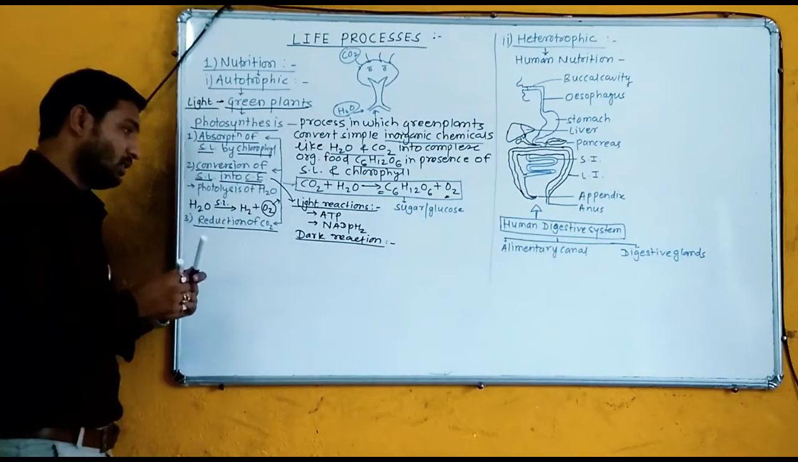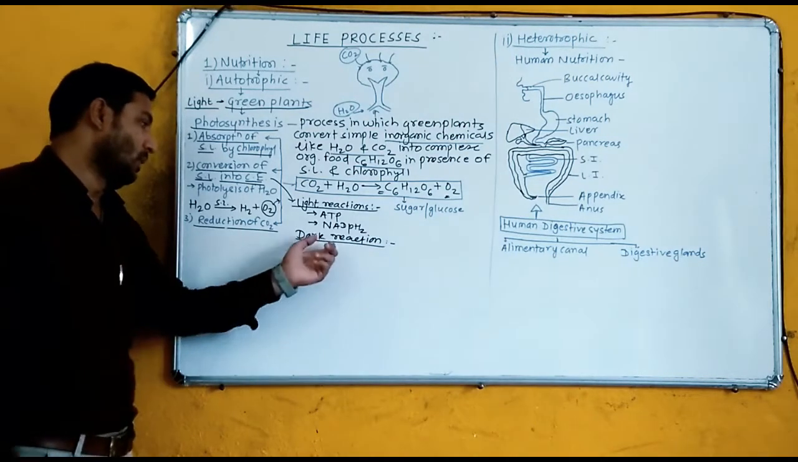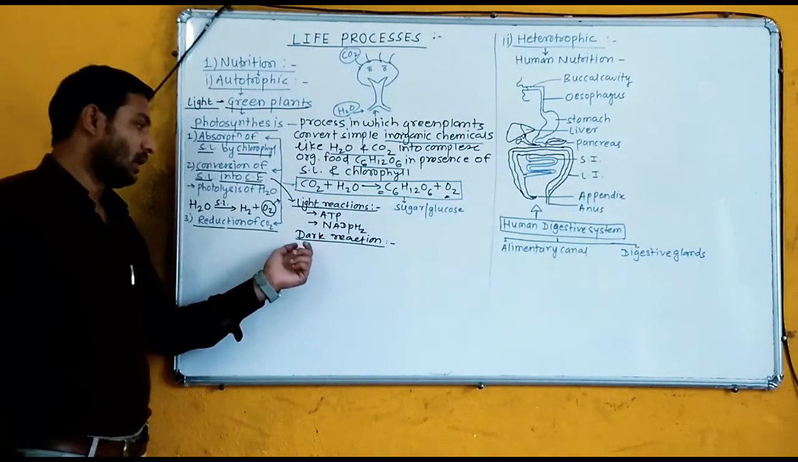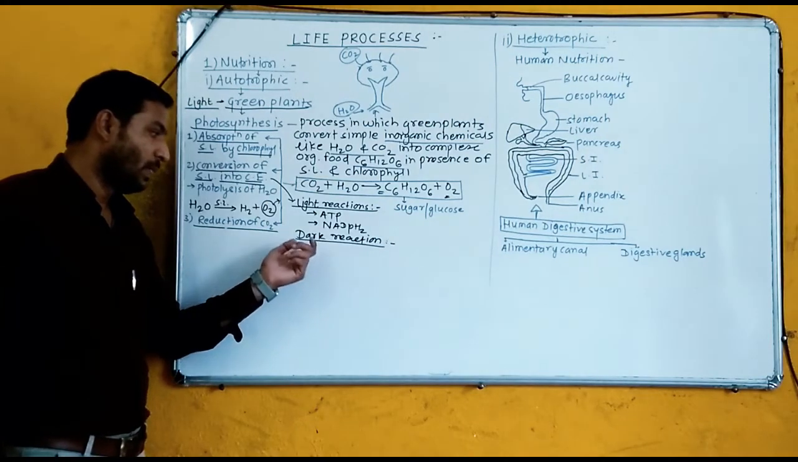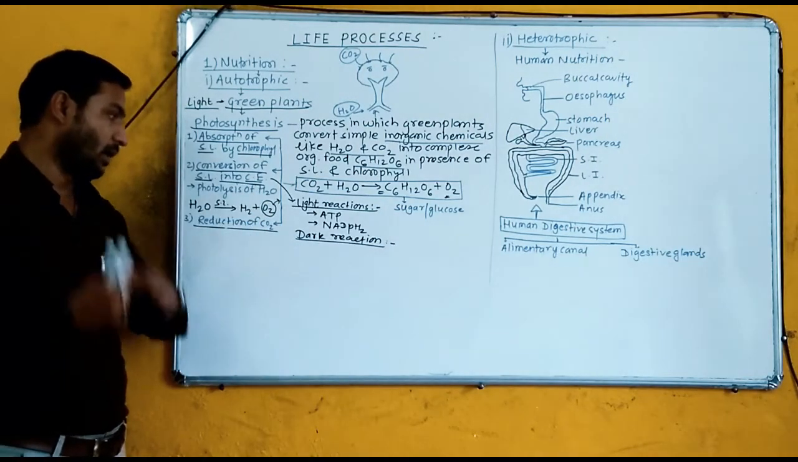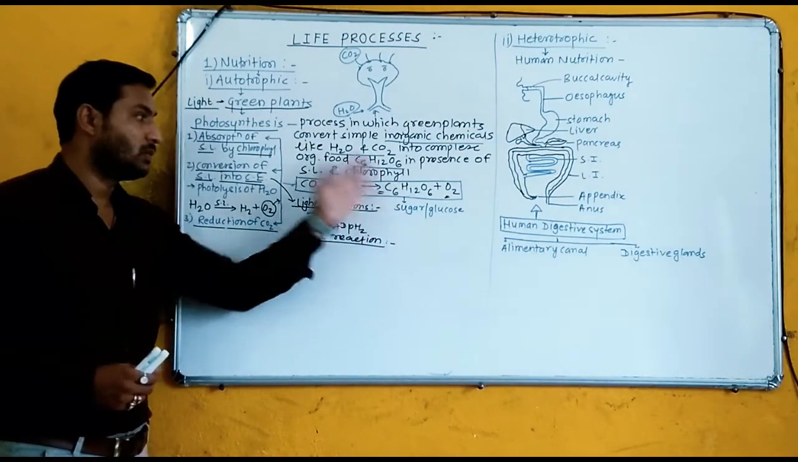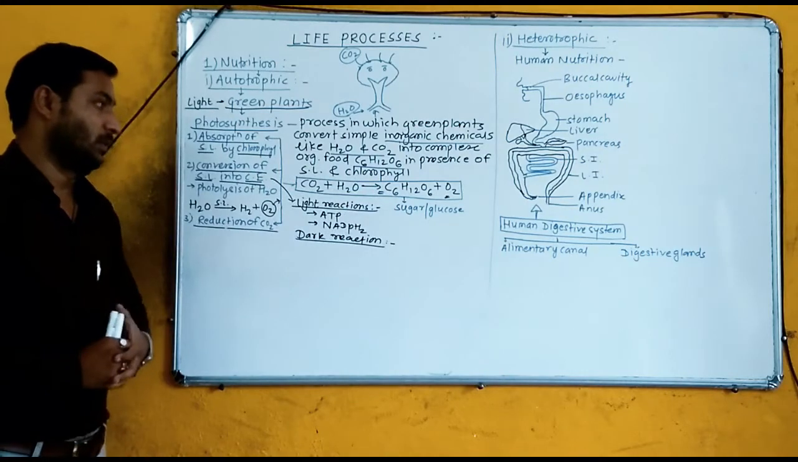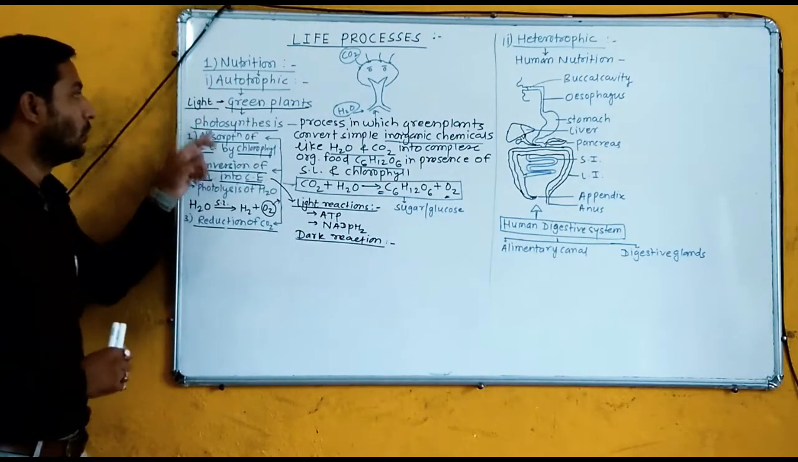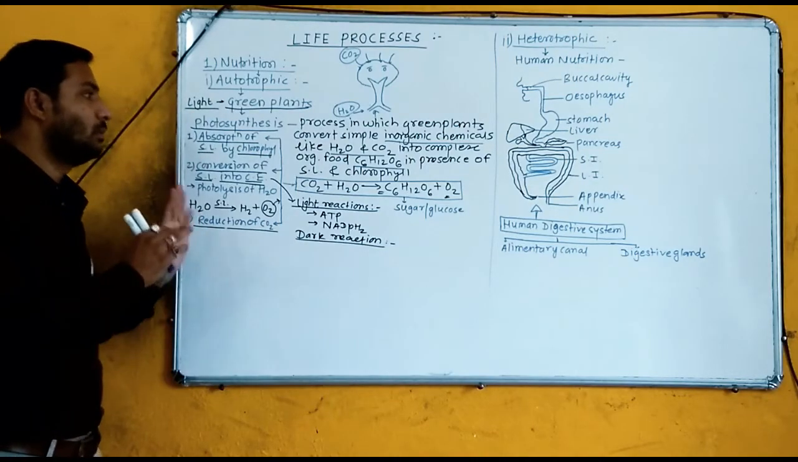In this step, there are different types of cycles, like the C3 cycle, C4 cycle, etc. In that cycle, carbon dioxide gets fixed and reduced, and formation of sugar or glucose or complex organic food material takes place. This is about photosynthesis and the autotrophic mode of nutrition in plants.